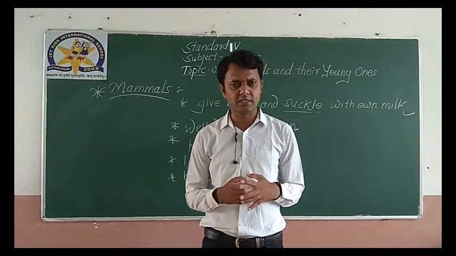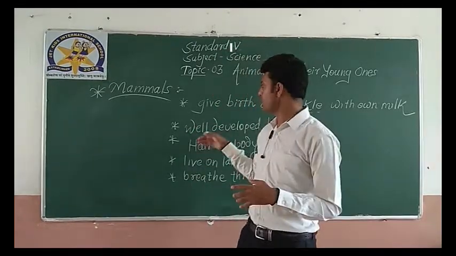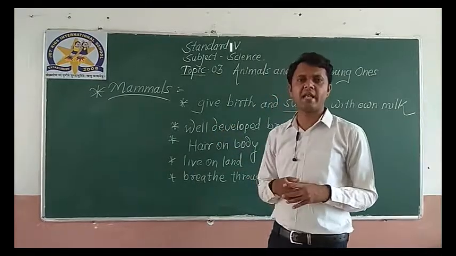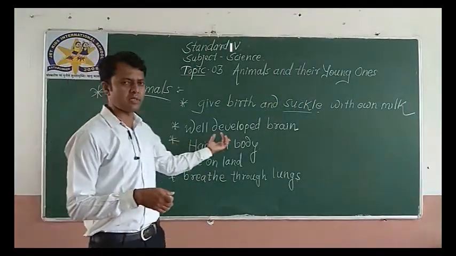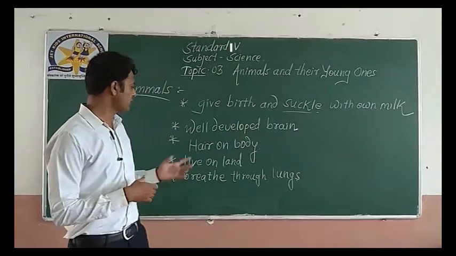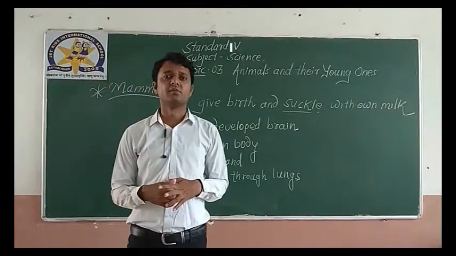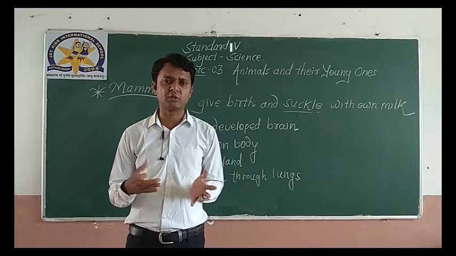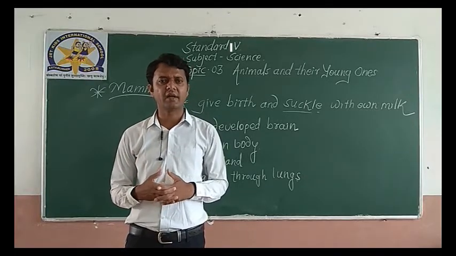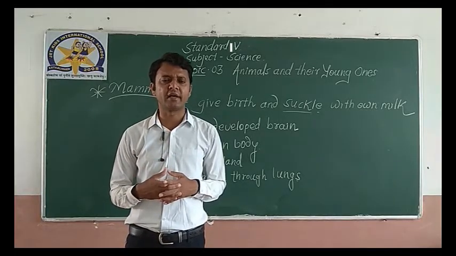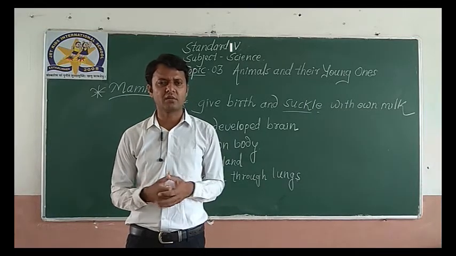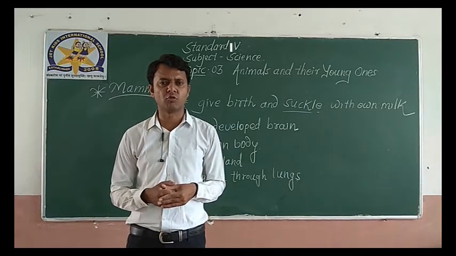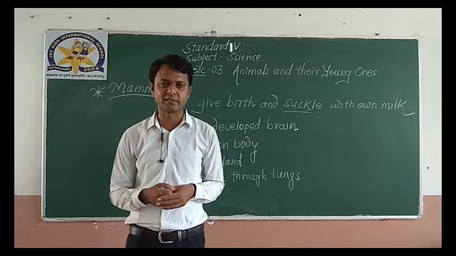Most mammals have a well-developed brain. They have hair on their body. Most mammals live on land, breathe through lungs, and take care of their babies for a longer time. So these are the features of mammals. Hope you all are clear with it.